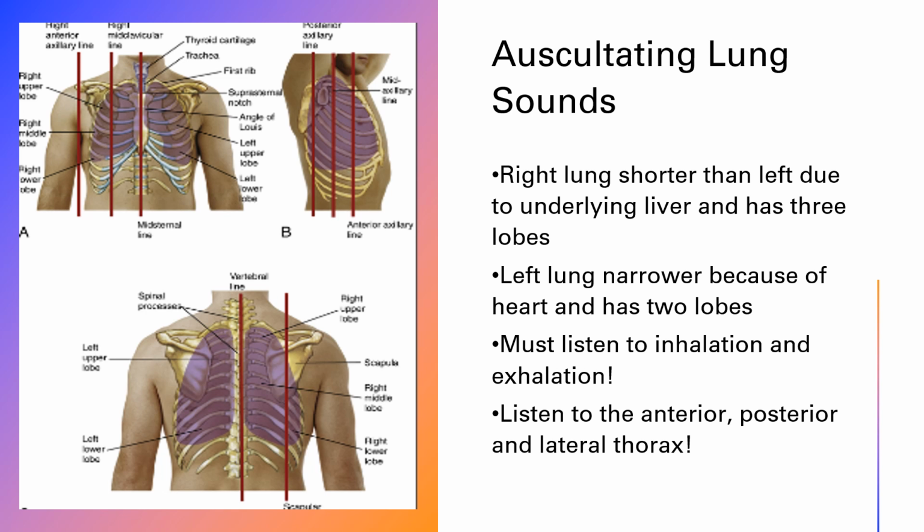Now let's look at this picture. The lungs start just above the clavicles and extend down to the diaphragm. The right side has 3 lobes, upper, middle, and lower. The left side has 2 lobes, upper and lower. The middle lobe area is taken up by the heart. The lungs fill up the whole chest, which is why we have to listen to so much of the chest to hear the sounds everywhere.